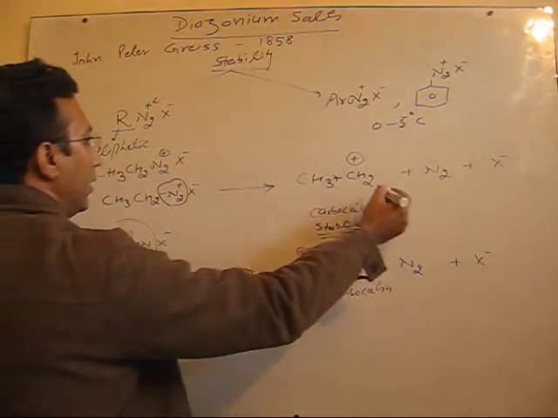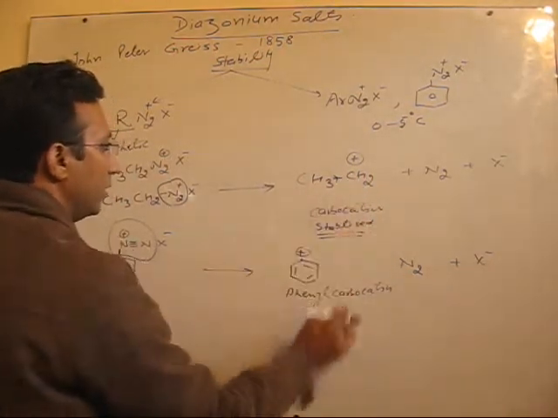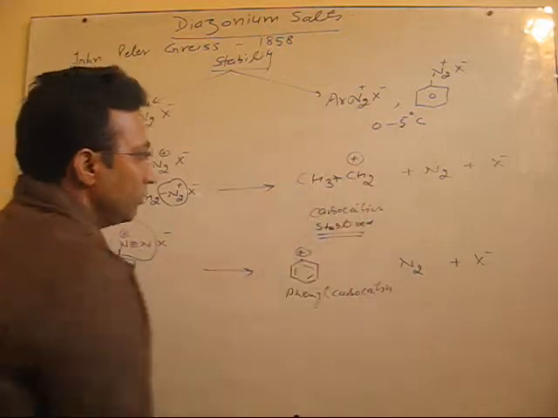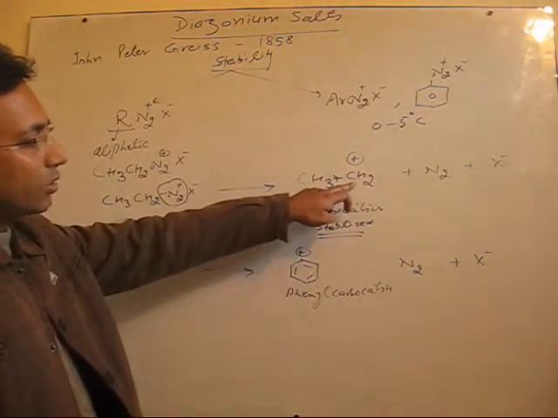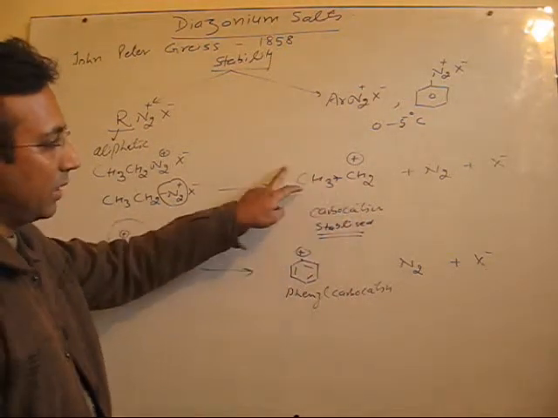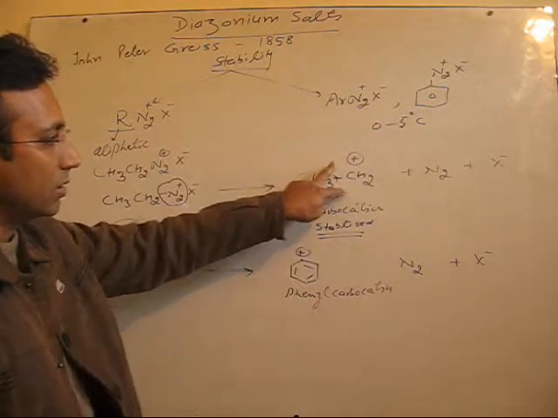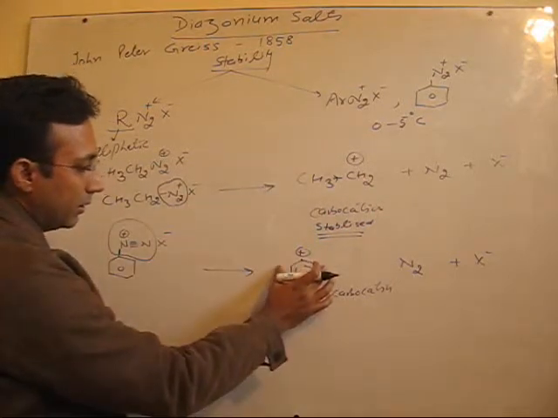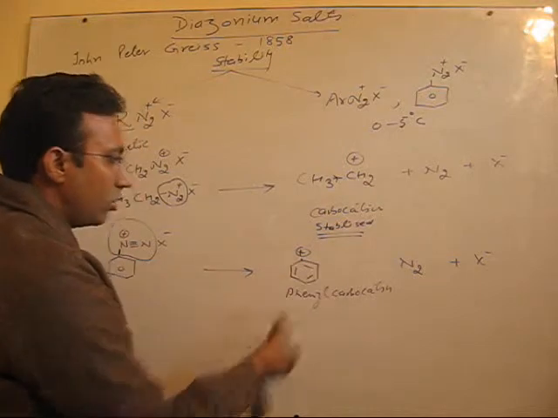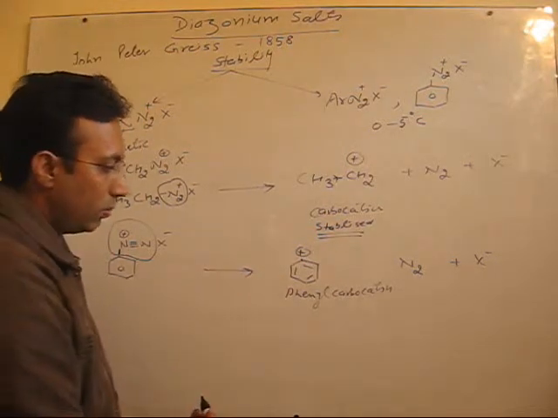So let's compare these two carbocations now. In this carbocation, the electron deficiency of carbon is somewhat stabilized due to the inductive, electron releasing effect of the alkyl group. But here the delocalization of positive charge is not possible.